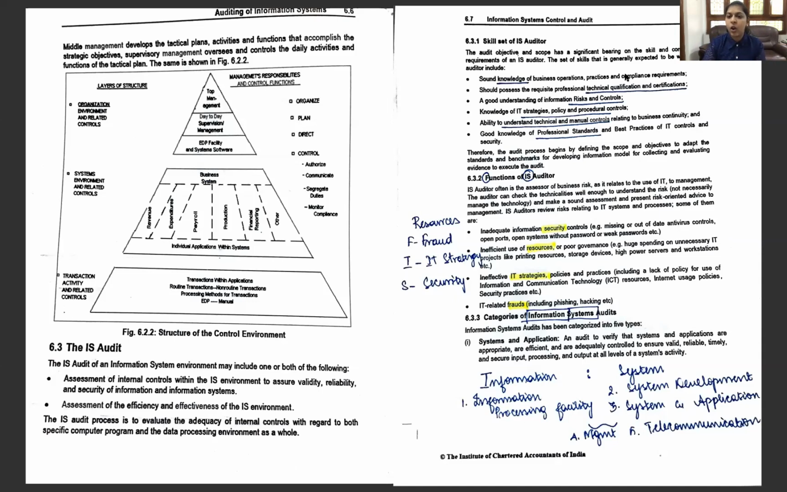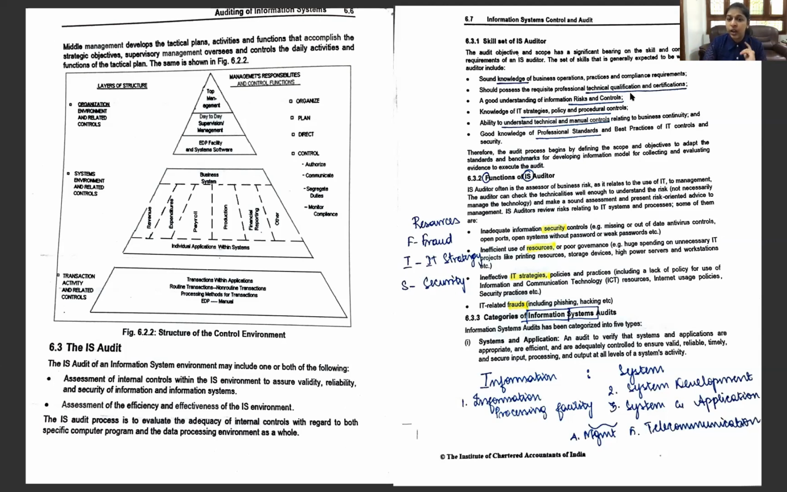What are the skill set or knowledge which he should be possessing to audit a computer system and information system? First is a sound knowledge of the business. He should have the knowledge of the business, and then he should know about the risk and control. Then he should know about the IT strategies, technical and manual controls, and then the professional standards. And then he himself must be possessing the technical qualification, which comes first. So firstly, to be appointed as an information system auditor, he has to possess the technical qualification and certification. Next, he must have a sound knowledge on the business operations.